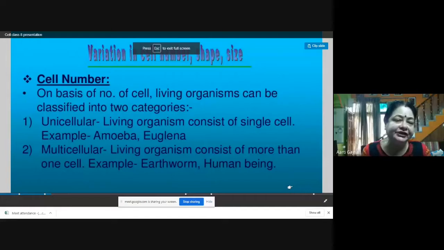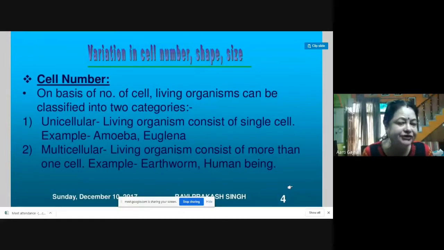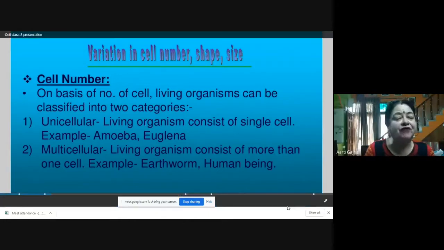Now, variation in cell number, shape and size. Cell numbers are different in different organisms, and on the basis of the number of cells, living organisms can be classified into two categories: unicellular and multicellular.